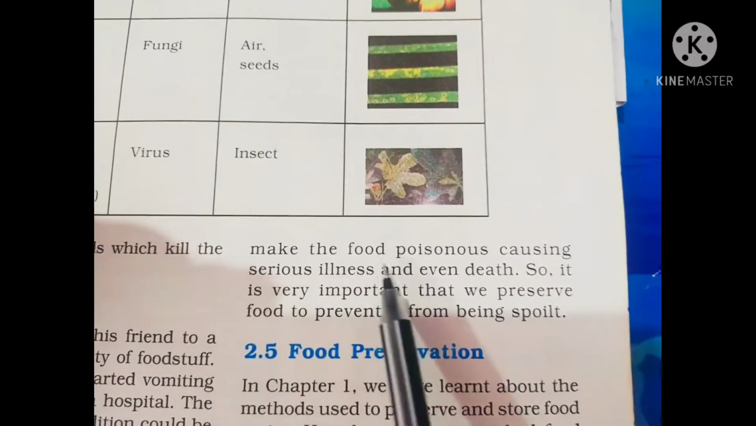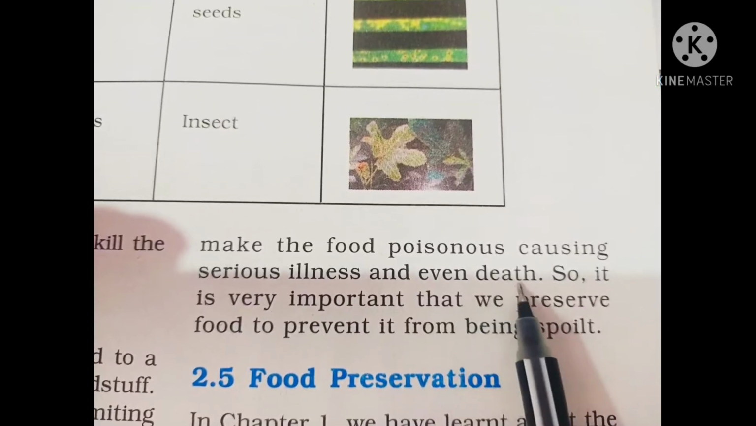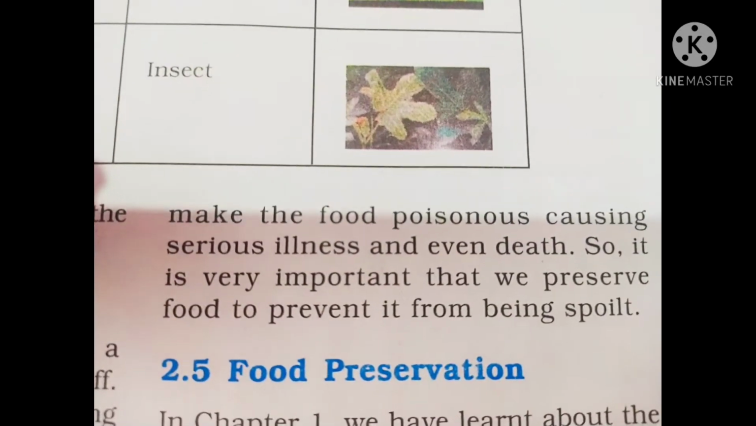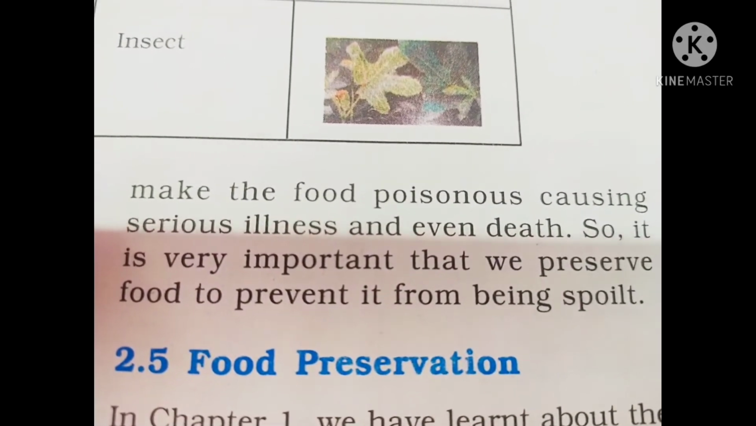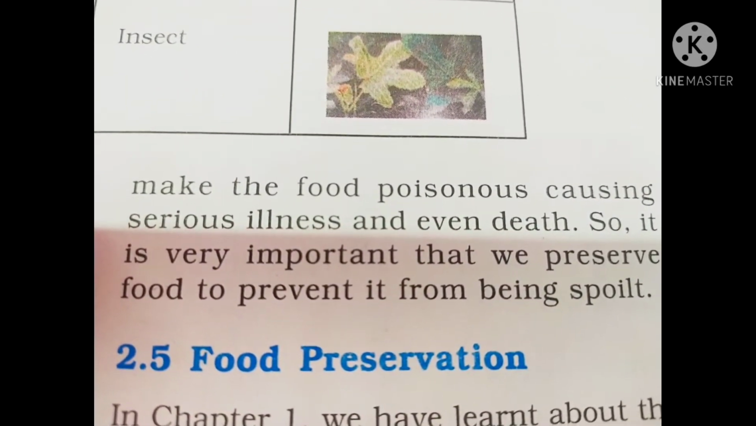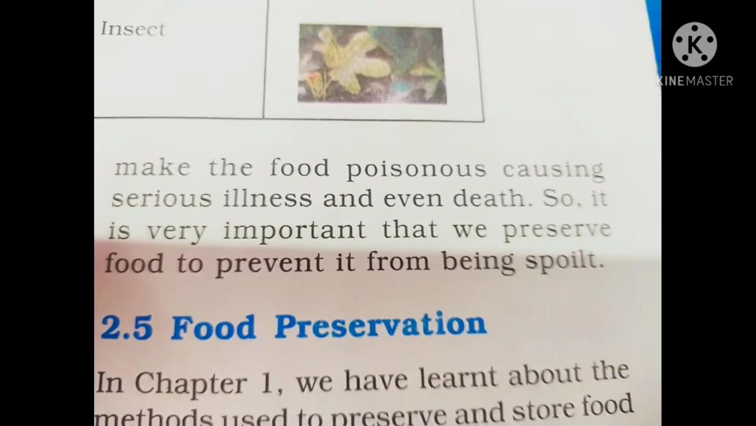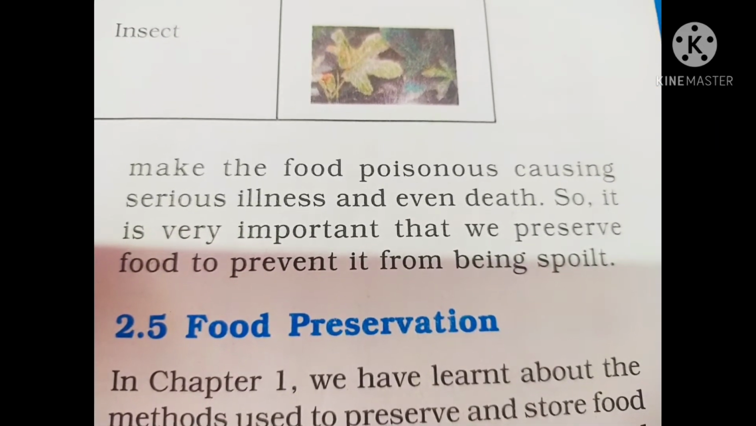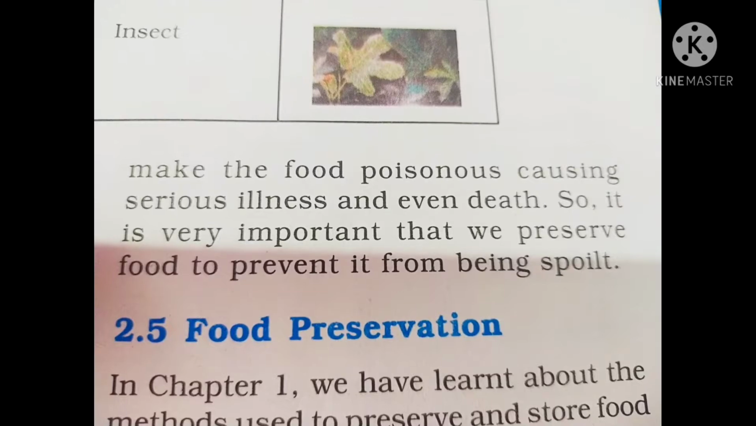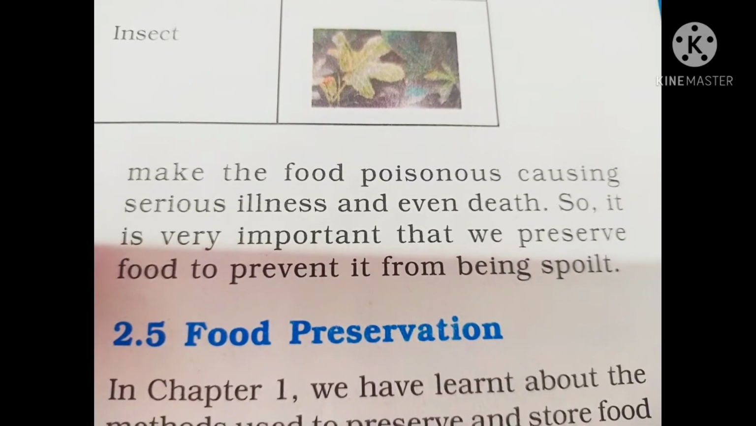Okay, these make the food poisonous, causing serious illness and even sometimes death. They become fatal also. This condition will become mortal when we eat poisonous substances or toxic foodstuff. Then without any treatment, the person can die also. So this condition will be severe if the proper treatment is not provided to the person.